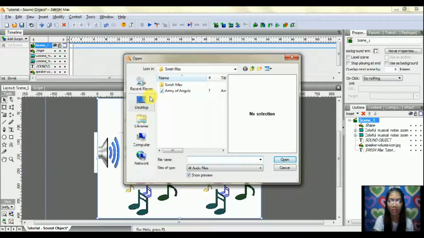Then select the folder where your soundtrack is located. Select the sound or file that you want to insert. Click Open.